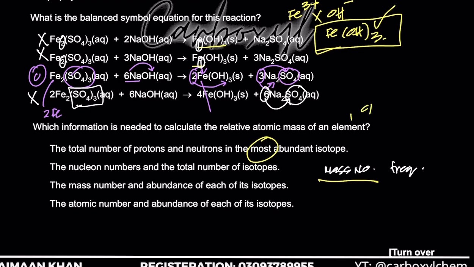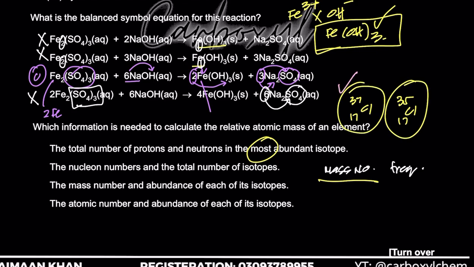Like chlorine, chlorine is 37 and this is 35. You need the abundances for both the isotopes, not just the most abundant. You don't just need the abundance for this one, or just the abundance for this one. You need both the abundances. जितने isotopes होंगे उतने abundances चाहिए.